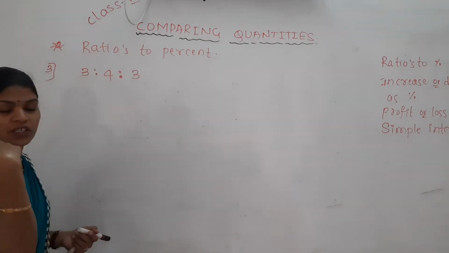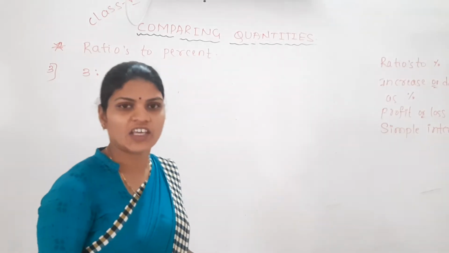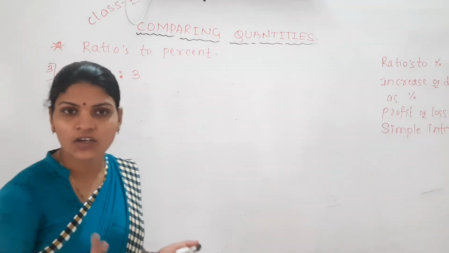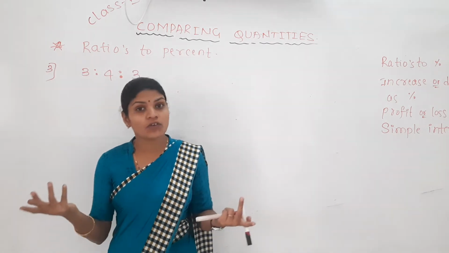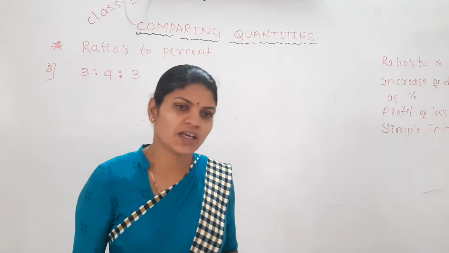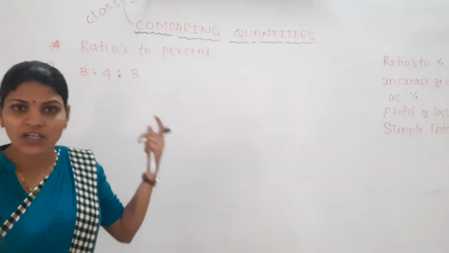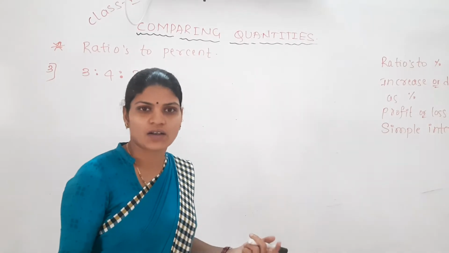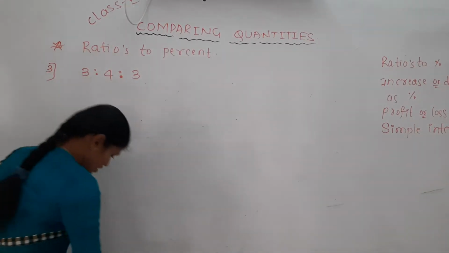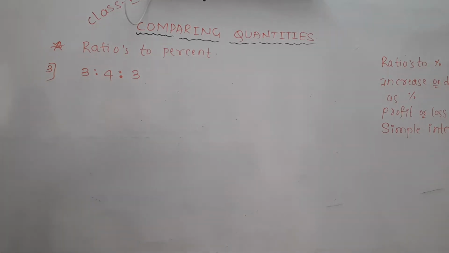Either it may be 4 or 5 or 3, no problem. In the whole thing you can make 3 equal parts, 4 equal parts, 5 equal parts, 6 equal parts. It doesn't have any limits. So we can take either 3 or 4 or 5 or 6 or only 2. It doesn't matter. We just have to express these ratios in terms of percent.